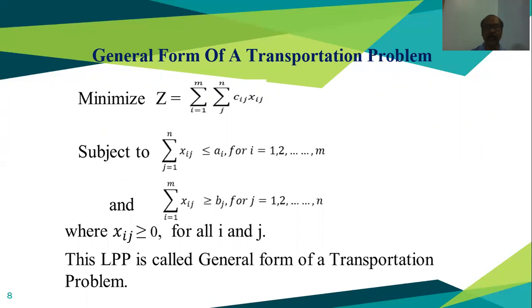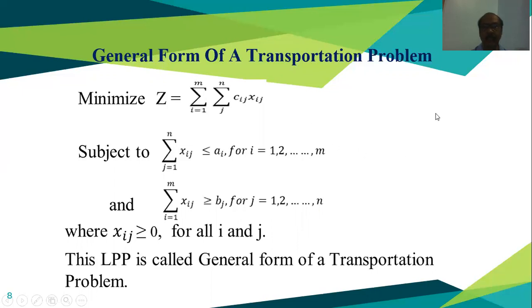When we are shifting the commodity from the ith source to the jth destination, the quantity is Xij, and the transportation cost for shifting one unit of commodity from the ith source to the jth destination is Cij. So the transportation cost from the ith source to the jth destination is Cij into Xij. We have m number of sources and n number of destinations.